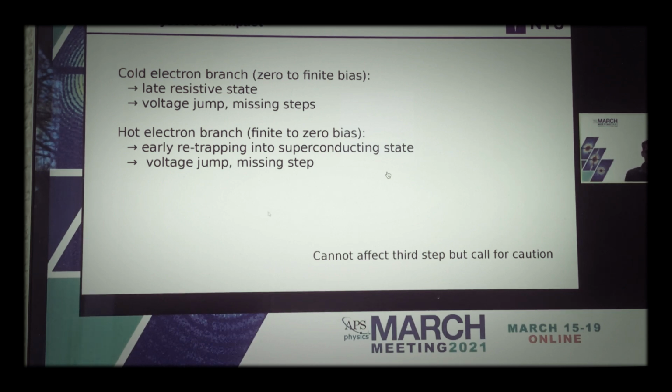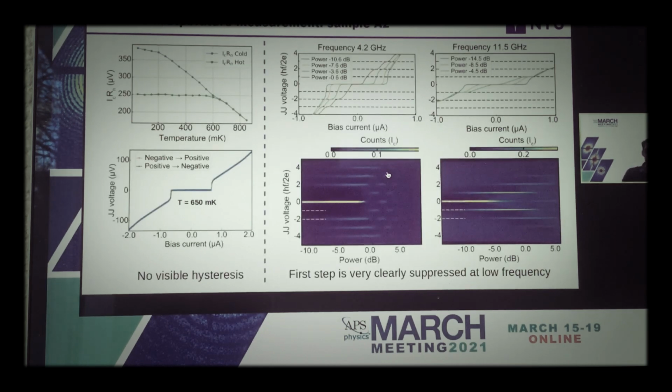On the odd electron branch, we can have something similar. It's slightly more subtle in the sense that now it's an early retrapping. We start from a finite temperature system that we slowly cool down, and at one point it can enter back into the superconducting state, but this can happen before the voltage across the junction reaches zero. So once again, we can have a voltage jump, and we need to be careful that we're not missing a step because of this. In order to clean that possible issue, we have performed experiments at elevated temperature.